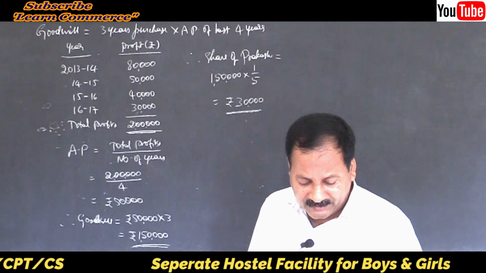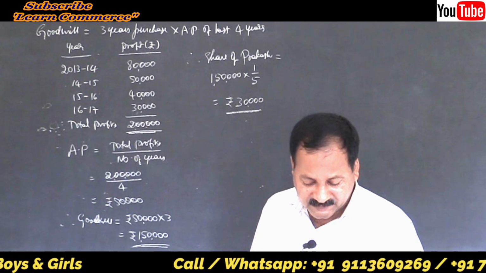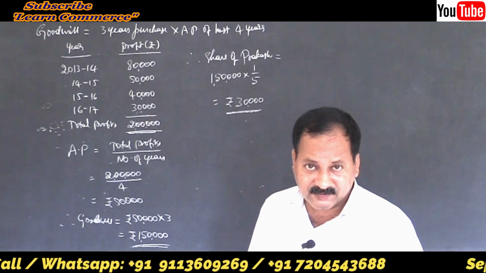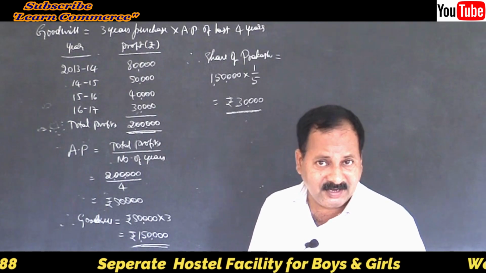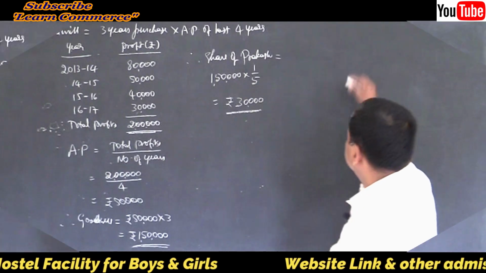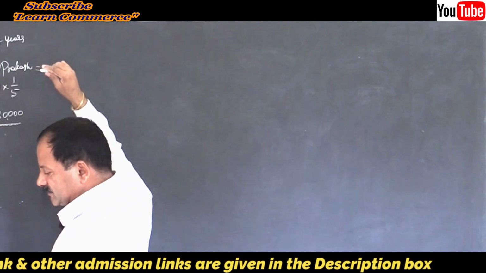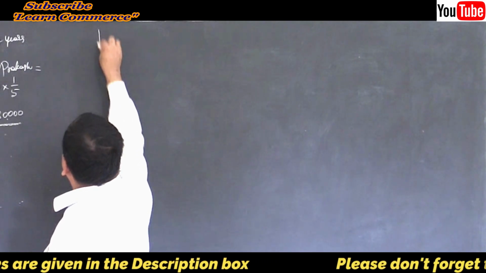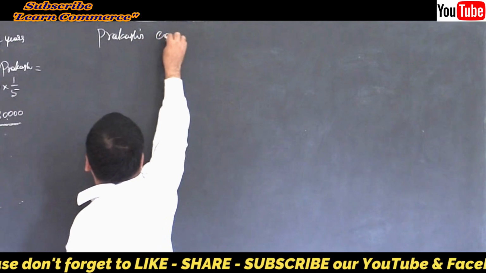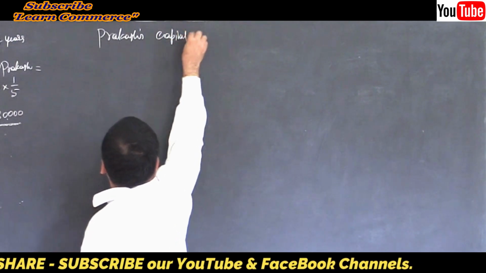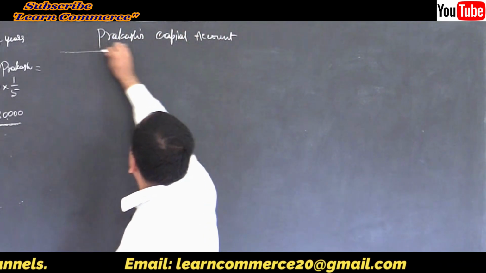Share of profit up to the date of death is calculated on the basis of previous year's profit. That can be easily calculated because the previous year's profit is given as 30,000, into his share, till the date of death. That's what we have to do here. So let us open what they asked. They asked us to prepare the capital account, so Prakash's capital account.